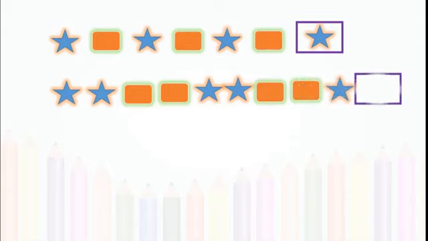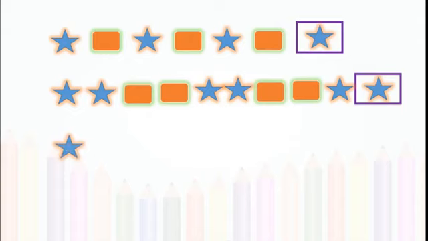Correct? Next: star, star, rectangle, rectangle, star, star, rectangle, rectangle, again star. Yes, what will come here? Yes, correct. One more star. Yes, you are right. Here it should be one more star.